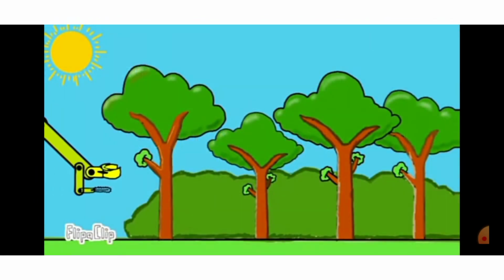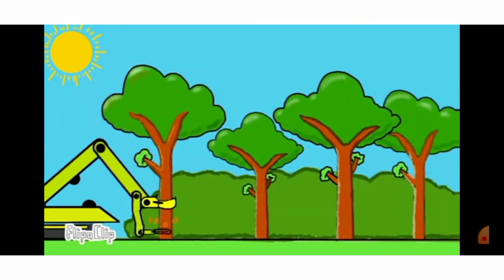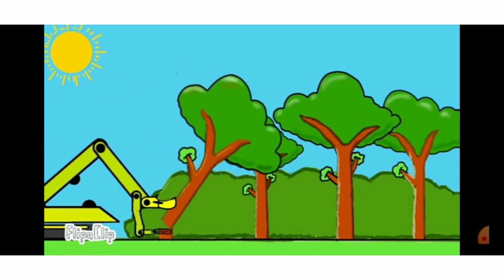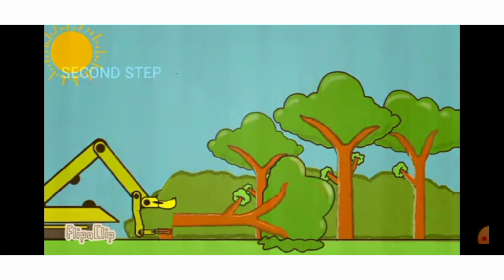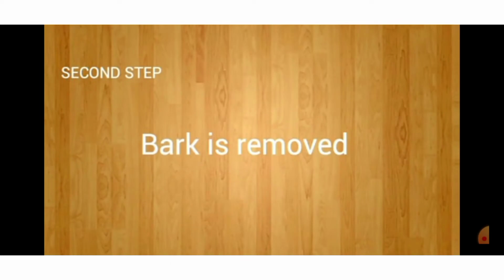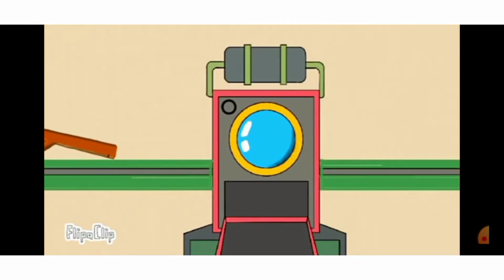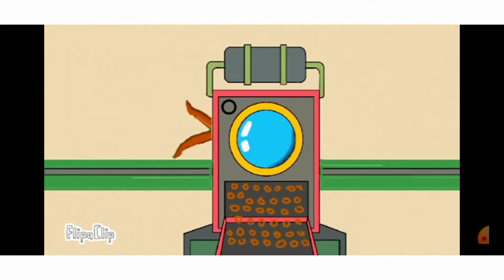Now, let us see how cutting of trees is done. The bark of the logs of these trees is first removed and the wood is broken into small pieces.